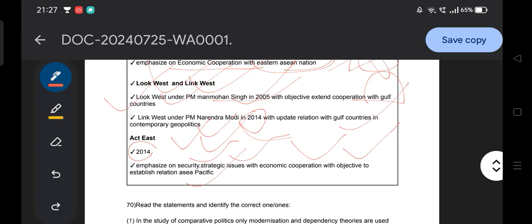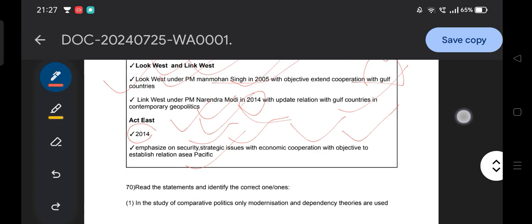limited to Southeast Asia, but it extends the cooperation with East Asia and Asia Pacific nations, for example South Korea and Japan. So these are part of the Act East, and it not only covers economic and political cooperation, but also includes strategic issues, energy issues, and maritime security. Comprehensive maritime security is also discussed in this aspect. That you need to remember.